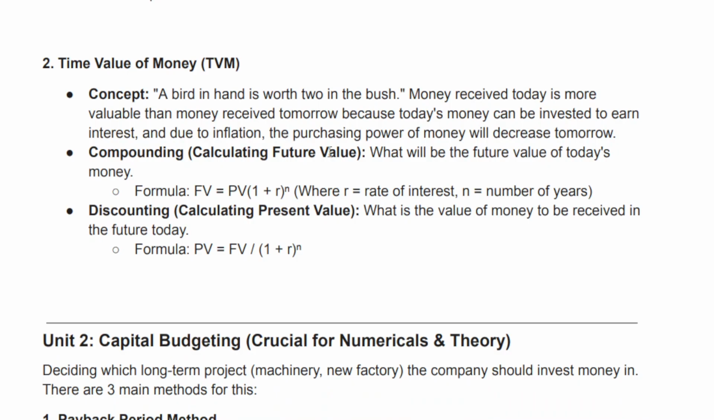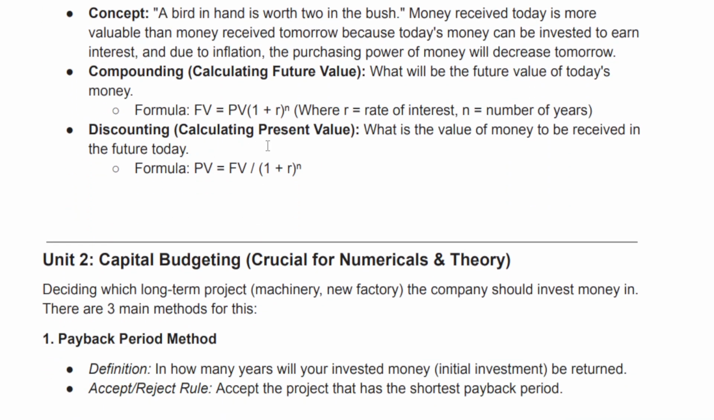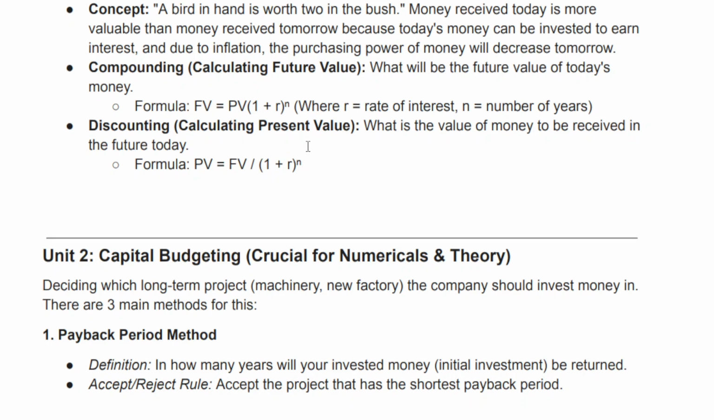Compounding: calculating future value. What will be the future value of today's money? Formula: FV equals PV (1 plus R) to the power of N, where R equals rate of interest, N equals number of years. Discounting: calculating present value. What is the value today of money to be received in the future? Formula: PV equals FV divided by (1 plus R) to the power of N.